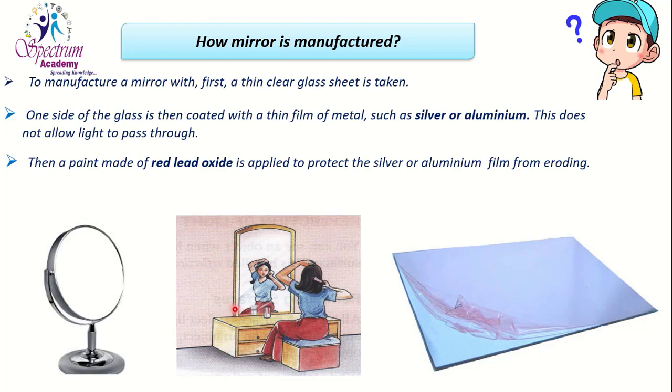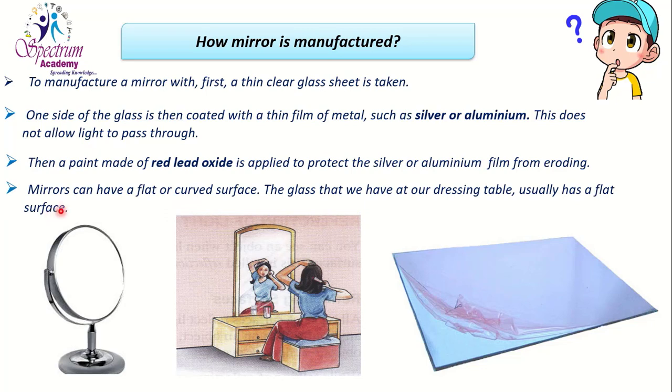In a dressing table we can use a plane mirror to see our picture clearly in it. A mirror can have a flat or curved surface. The glass that we have at our dressing table usually has a flat surface. You can see the glass at a dressing table has a flat surface, and this is a curved mirror. There are two types of mirror, curved mirrors and flat mirrors.